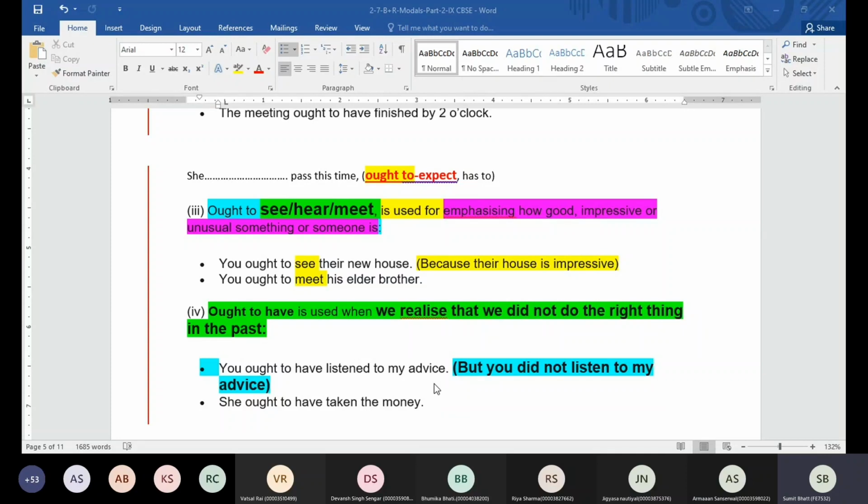Okay, he may fall sick later on. So when we realize that we did not do the right thing in the past, in that case also we can use ought to have. Like, she ought to have taken the money. You want to give money to someone, but the person did not take the money from you. Okay, then we can use ought to have here. Like, she ought to have taken the money. That means the person did not take the money and this was not the right thing.